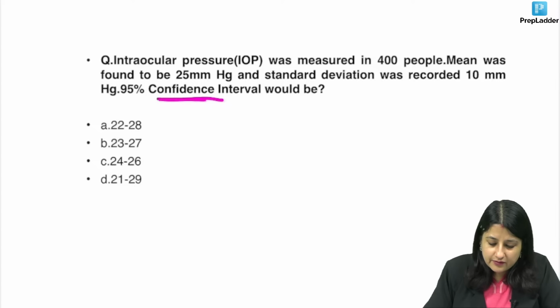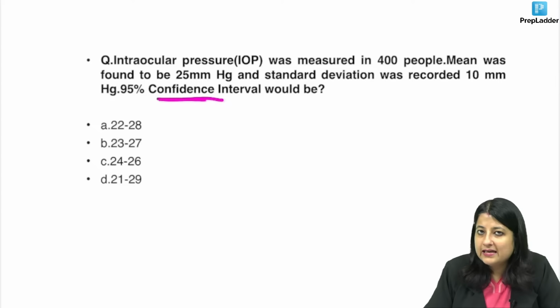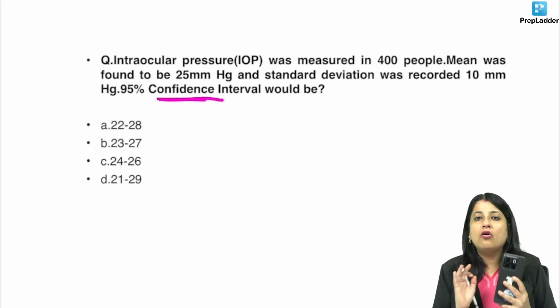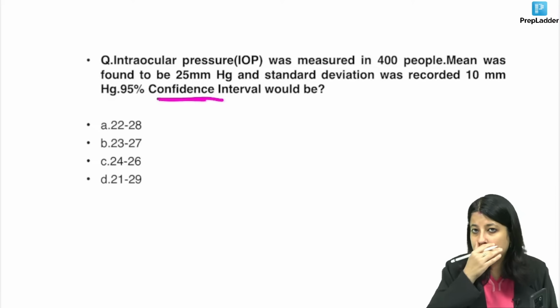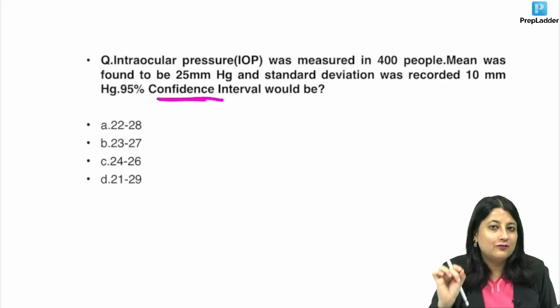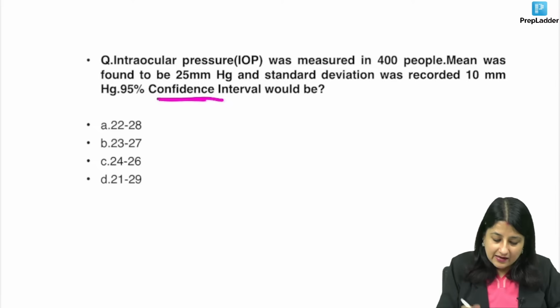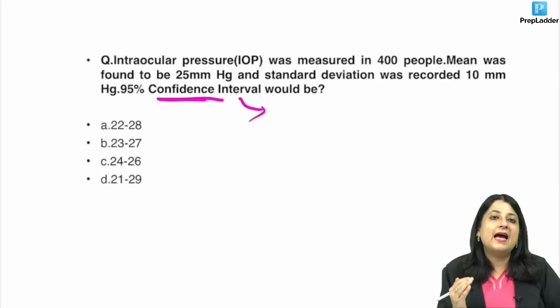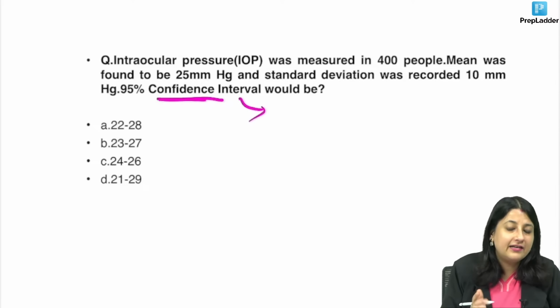Now, what is the answer over here? IOP was measured in 400 people. Mean was found to be 25 mm Hg. Standard deviation was recorded as 10 mm Hg. 95% confidence interval. All I want you to remember is the confidence interval formula. Now, confidence interval, what is the buzzword? Whenever you get a question on confidence interval, you will not be including standard deviation.